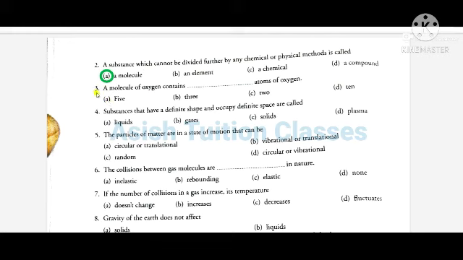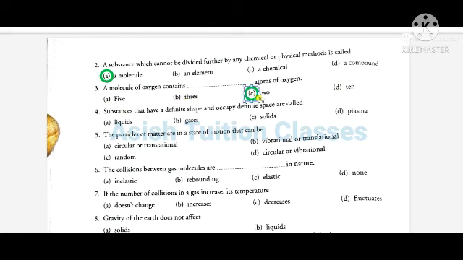Number 3. A molecule of oxygen contains dash atoms of oxygen. A. 5 atoms of oxygen, B. 3 atoms of oxygen, C. 2 atoms of oxygen, D. 10 atoms of oxygen. The number will be 2, and the answer will be C.